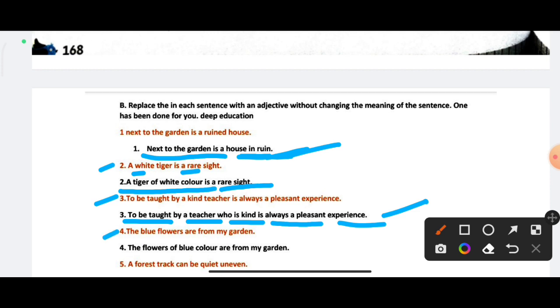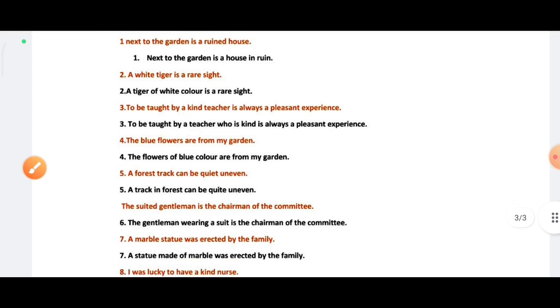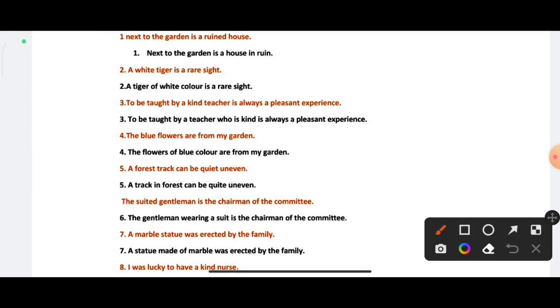Now fourth is: the blue flowers are from my garden. So its correct answer will be: the flowers of blue color are from my garden. It is the solution of the fourth option. Now fifth question is: a forest track can be quite uneven, and its solution will be: a track in forest can be quite uneven. It is the solution of the question.